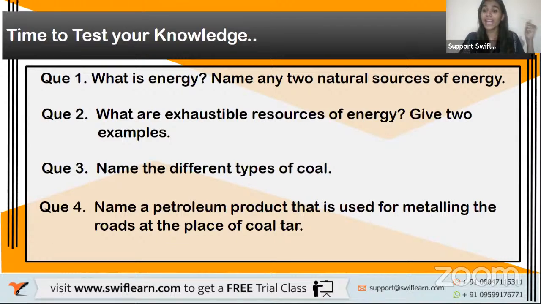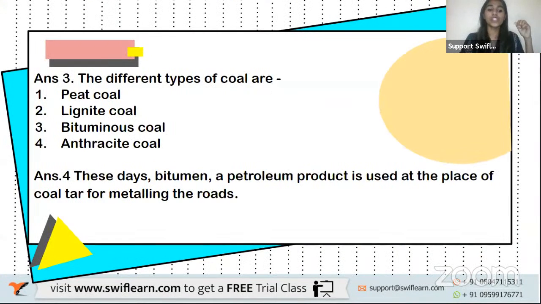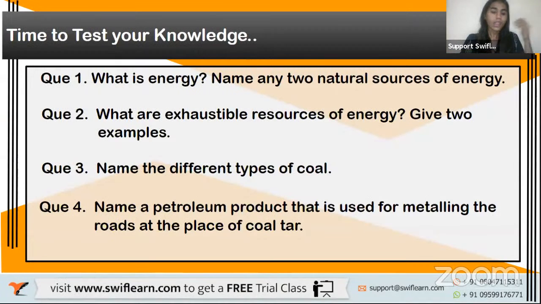Now moving ahead, name different types of coal. We basically learned 4 types of coal, right? Which are peat coal, lignite coal, bituminous coal, and anthracite coal. Next question, name a petroleum product that is used for metalling the roads in place of coal tar. Which one? Bitumen. Bitumen is a petroleum product.